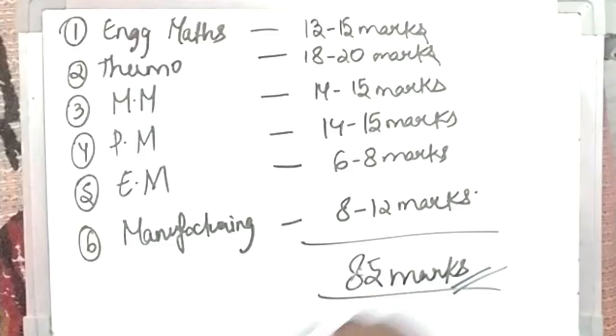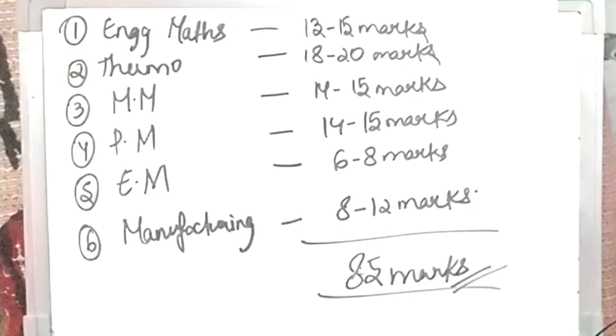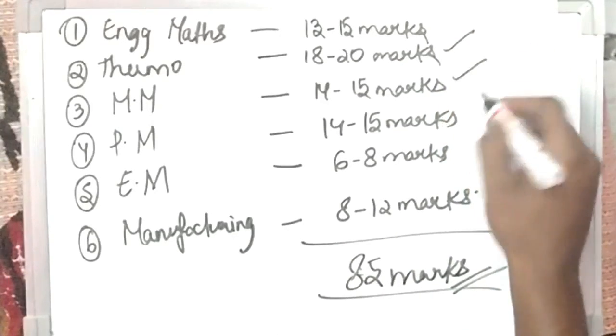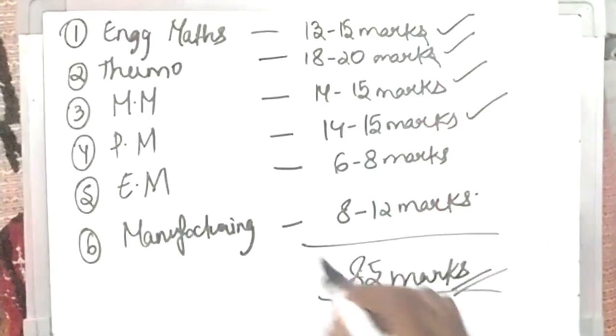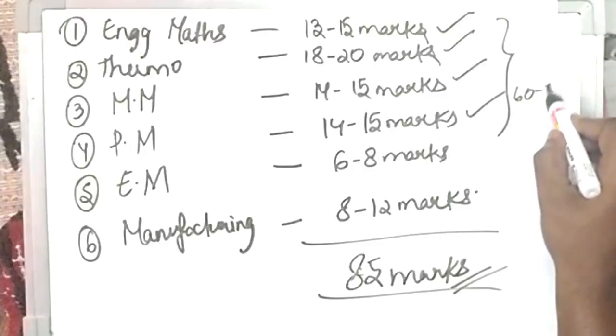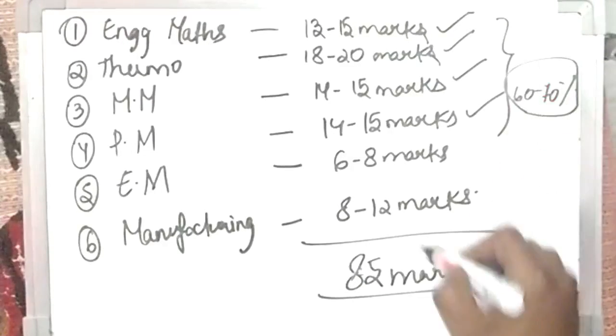Now the main thing is what topics to cover, because we have very little time, and how to study and get a good GATE rank in these last 20 days is by picking up important topics. Okay, try to be smart. If you see here, thermo and maths, thermo, mechanical and physical. If you concentrate on these four, then you will get about 60 to 70% covered.